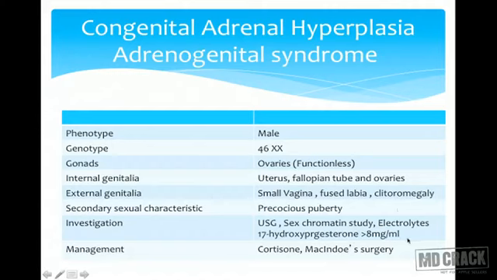Electrolytes will tell us the differentiating point, and 17-hydroxyprogesterone would be more than 8 mg per ml. Treatment: life-saving treatment, high doses of cortisone, are mandatory. This patient should keep on receiving cortisone to survive. And to have a sexual life, we can do vaginoplasties, that is, we can do surgery and they can be sexually active.